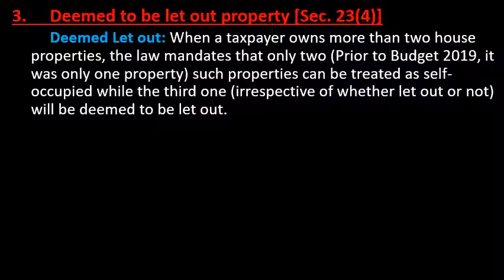And now the question comes, which one to be considered as a deemed let out and which one as a self-occupied property. You have to find out the expected rental value of all the properties which are used for residential purpose, and the properties which get the highest expected rental value, the first 2 houses are considered as self-occupied property, and the remaining houses are considered as deemed let out property. So that is about the meaning of deemed let out property.